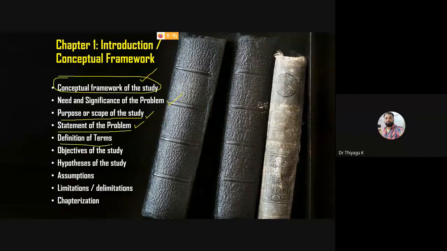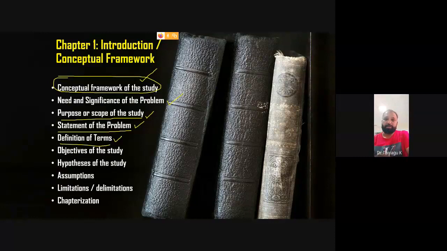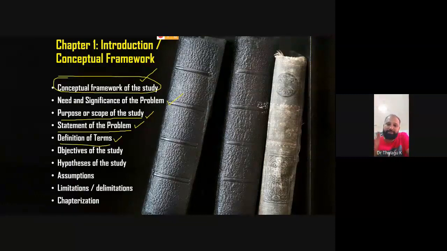Then definition of the terms. People use different kinds of terms. Some people use definition or operational definition. Definition means you can give the definition that someone gives about the online exam. For example, I am talking about attitude towards online examination. So here, what is the key term? Attitude is a key term. Online examination is a key term. If you give some definition for these 2 terms, then it is called definition of the terms.